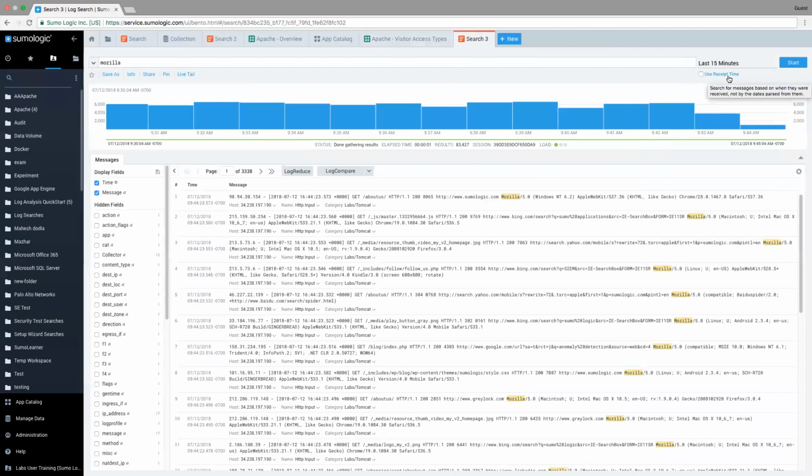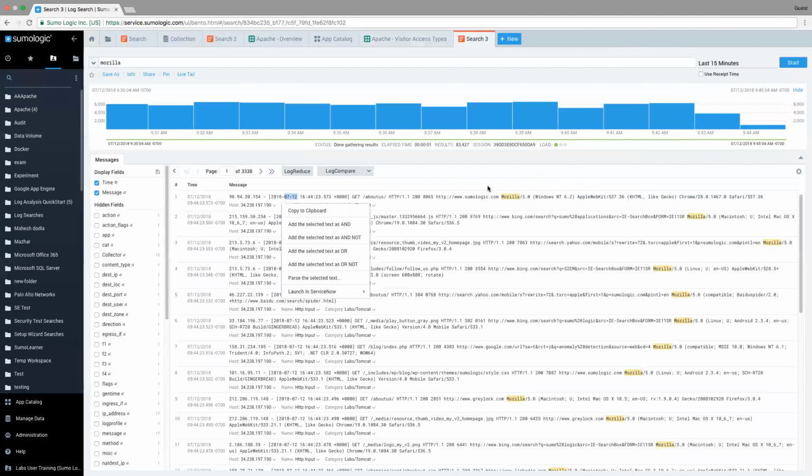And I just moused over it, and I think you should be able to see what it says there. But basically, it's going to allow you to search for the messages when they were received in the system, not from the dates parsed by them. And so the way that works, I don't want to get too bogged down in that, but I do want you guys to understand how that works. What we're looking at in these log messages here is when the records were essentially created. Or excuse me, when the dates were parsed from them. So we see here that this data was from just a few minutes ago, and it pulls up in here.